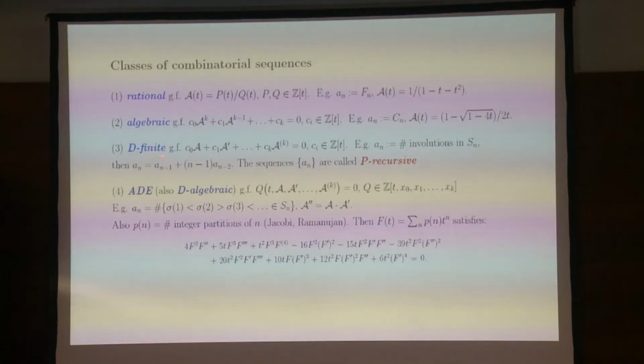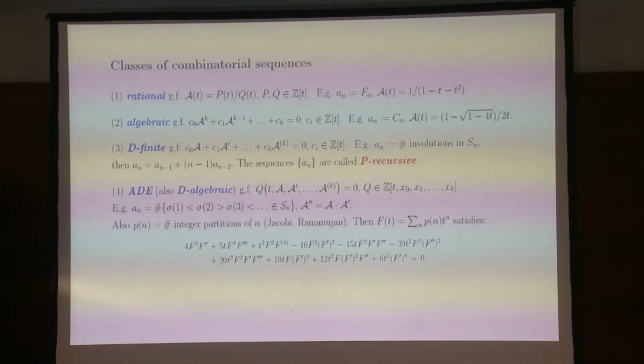Very important is the definition of a D-finite generating function. These are generating functions which satisfy an ordinary differential equation of some order k. So one standard example is the number of involutions in the symmetric group. The number of involutions in the symmetric group satisfies a rather nice recurrence relation, which you can immediately see because either the first element is moved or not. If it's not moved, then the number of involutions on n is the same as on n minus 1. If it is moved, it's n minus 1 times the number on n minus 2.